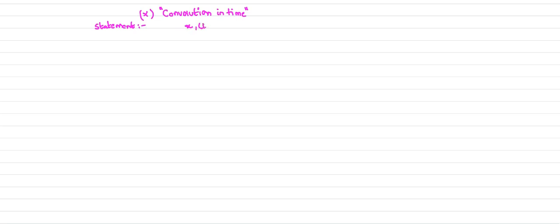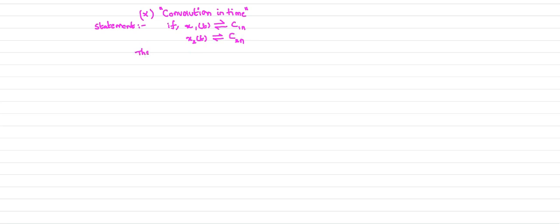We have two signals. One is x1 of t. So its complex exponential Fourier series coefficient is C1n. Next we have another signal, which is x2 of t, and its complex exponential Fourier series coefficient is C2n.